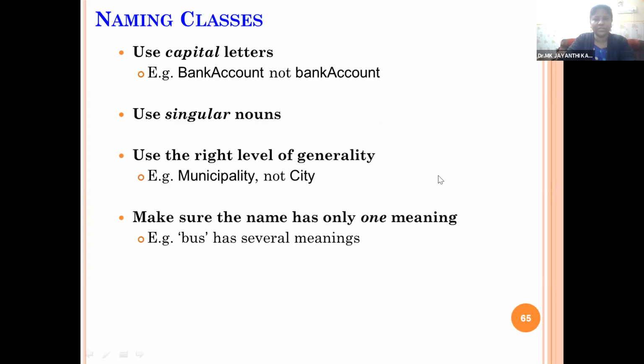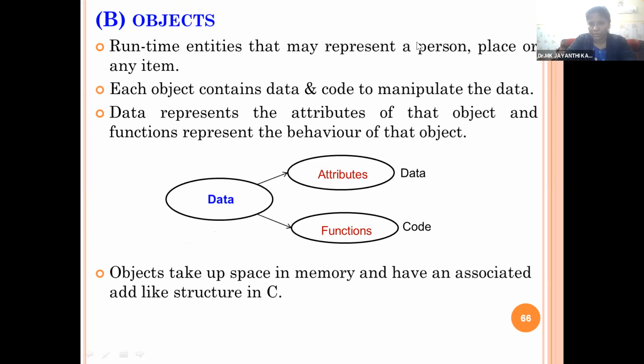Then we discussed objects. So far, we started with object-oriented software engineering. Then we discussed what is object orientation, the main characteristics of object orientation like classes, objects, inheritance, polymorphism, and friend functions, virtual functions, all those things. Then we discussed what is class. Then we are discussing objects. Any doubts so far? The screen is visible to you, the PPT screen.